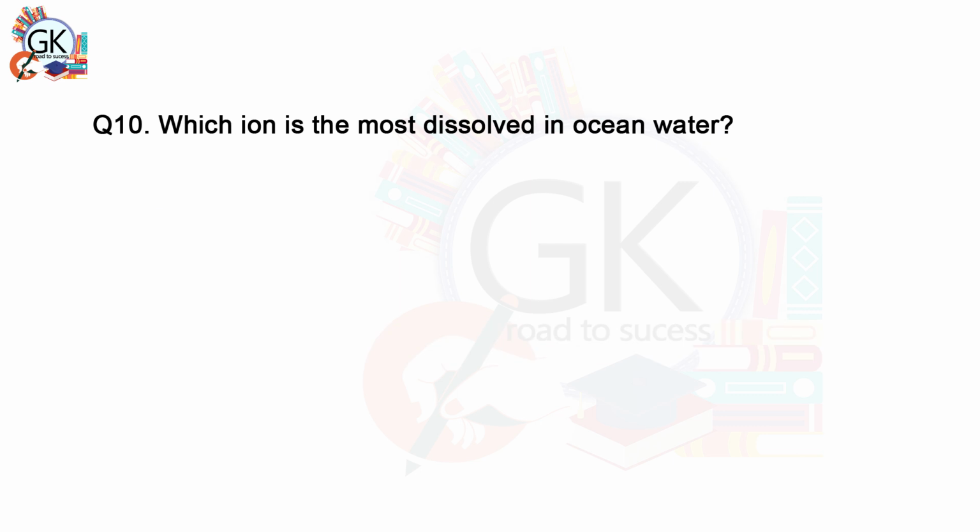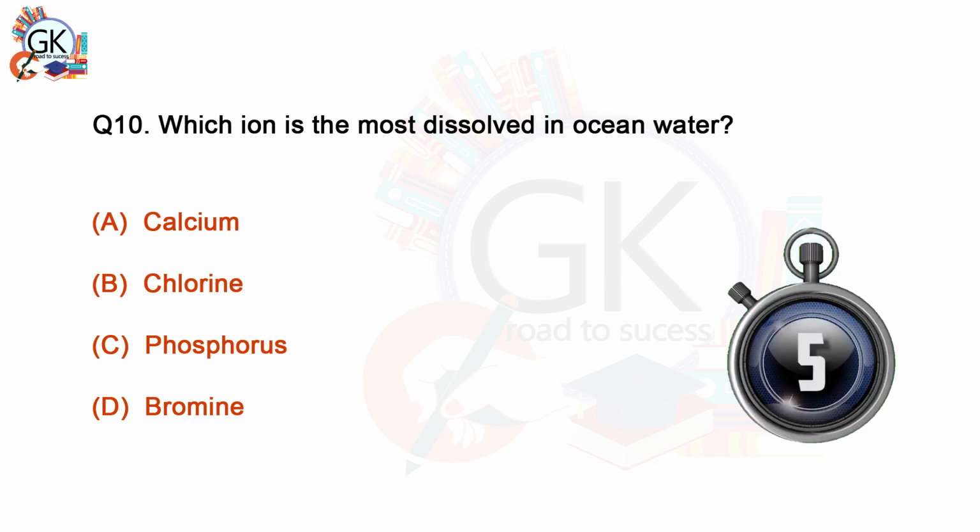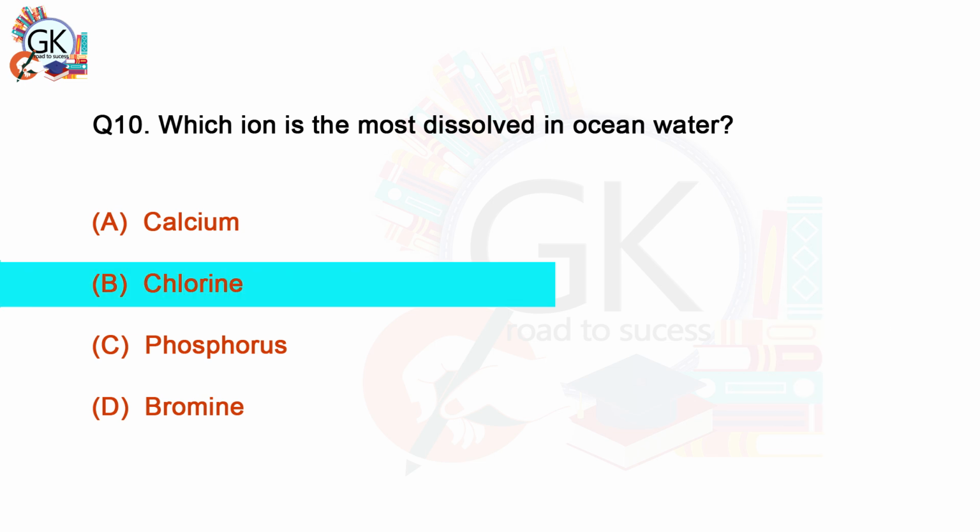Which ion is the most dissolved in ocean water? A. Calcium. B. Chlorine. C. Phosphorus. D. Bromine. B. Chlorine.